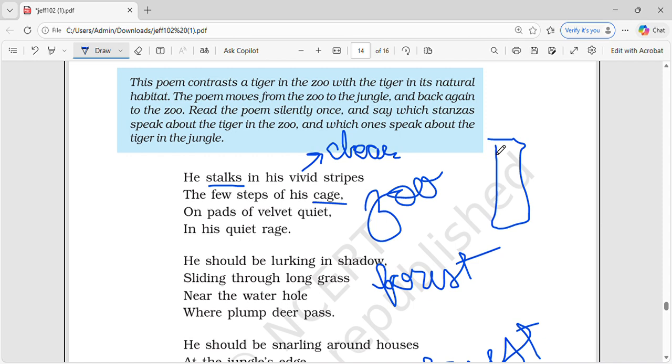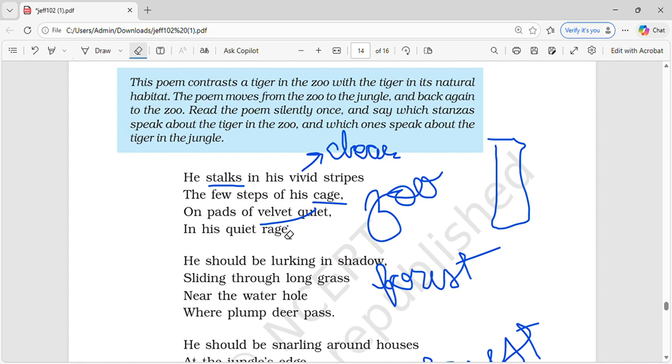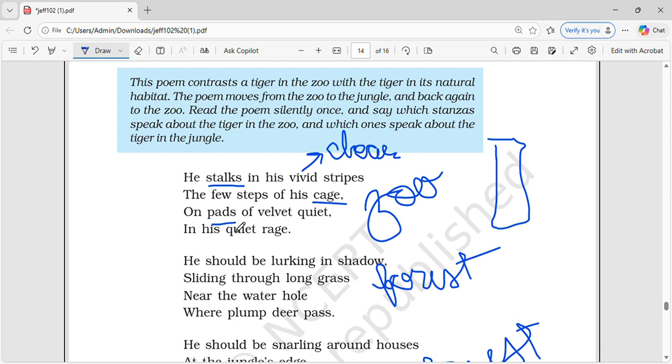And on the pads of velvet quiet. Now, velvet is a soft cloth, right? But what do you mean by the pads of velvet quiet? So basically, the pads refers to his claws, or the feet or the palm of the tiger, right? And that palm of the tiger is very soft, so that is named as velvet. Velvet over here refers to the palm of the tiger, which is very soft as a velvet cloth.